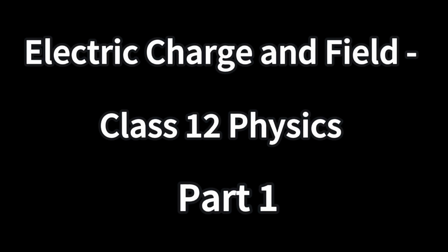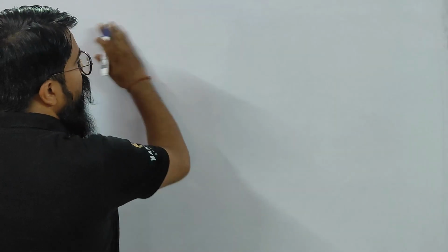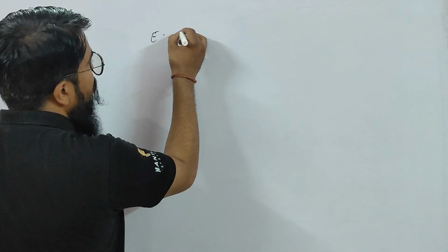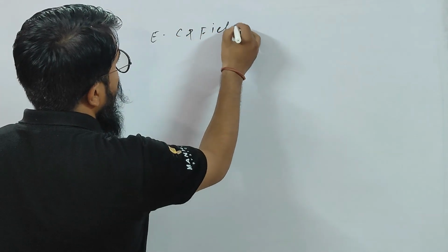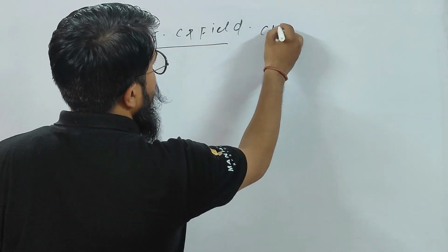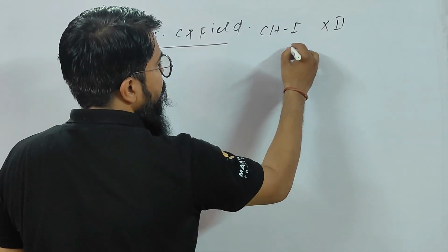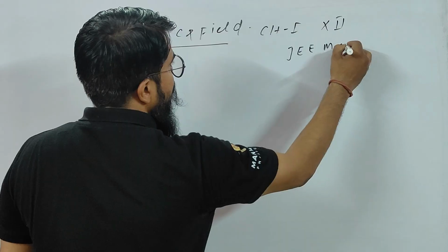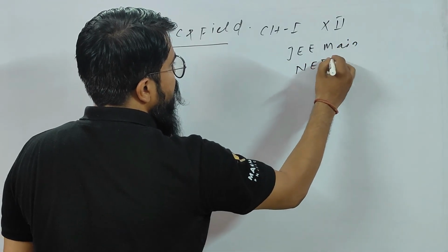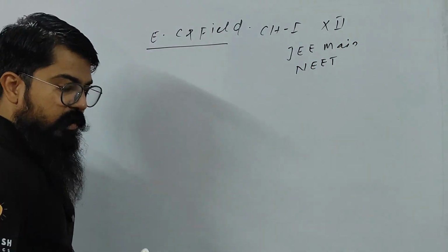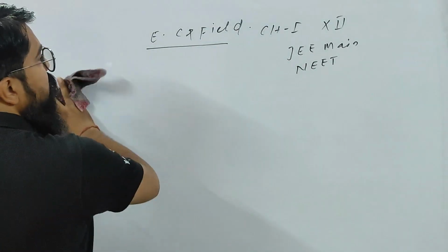Open your copy, take your pen, I mean keep your pen with you, and try to make notes of whatever we are studying here, right, children? Involve yourself. So come and let us start the very first chapter, children. That is electric charge and field. Children, this is the first chapter, chapter number 1 of class 12. This is very important for JEE Main and NEET examination as well. Okay, children, clear? So let us start the chapter.